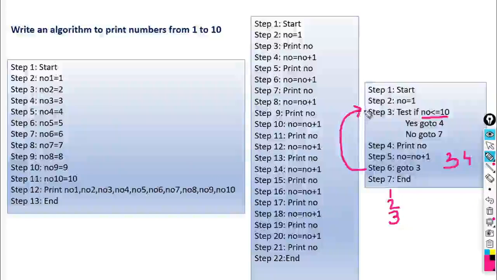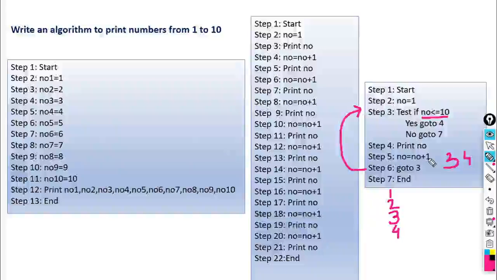Then it will execute go to 3. It will take control in the backward direction. Again it will check whether the recent value of NO is less than or equal to 10. What is our latest value of NO? That is 4. 4 is less than or equal to 10. Is it true or false? Yes, it is true. So it will execute step number 4. It prints NO. What is the value of NO now? 4.